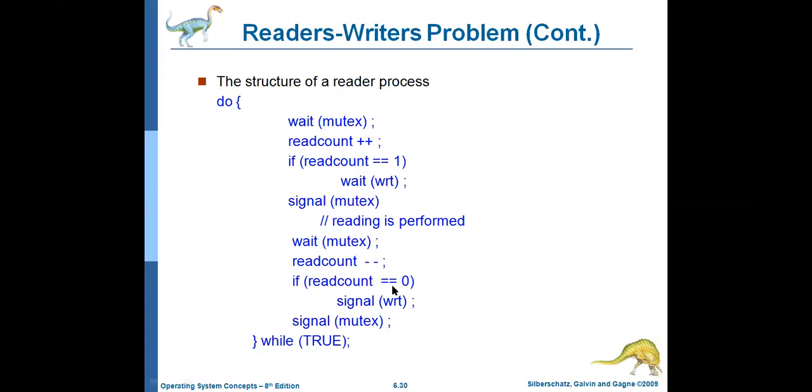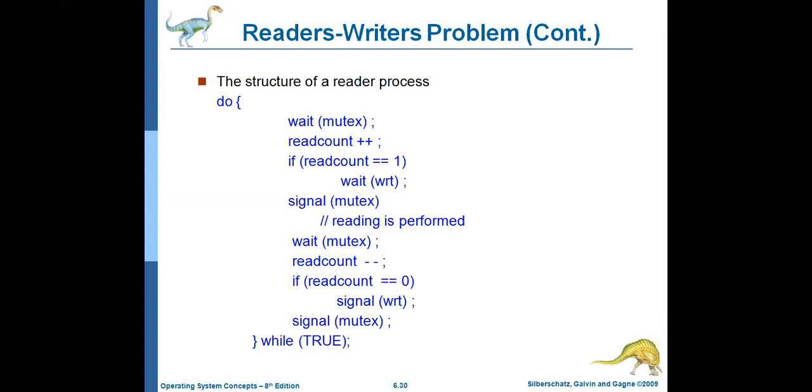When read count equals 0, that means there are no readers. All the readers left the classroom. So at that time, the writer can come and write the information. So signal of WRT. When the read count is at least 1, the writer should not write the information while the reader is reading. That is the reason why wait of WRT. If the read count equals 0, that means there is no reader. So at that time, the writer can write the information again. So signal of WRT. Again increment the WRT value to 1 so that the writer can perform the operation.